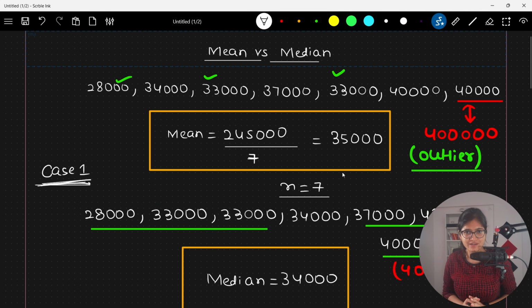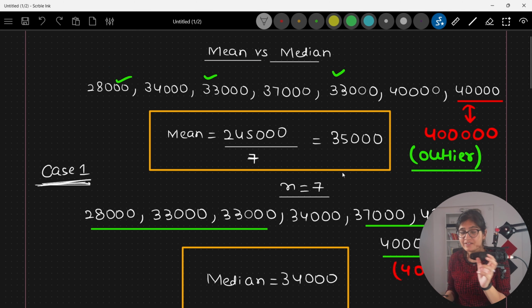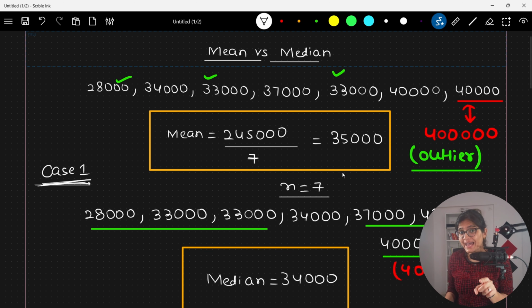That is the real objective of today's video, where I just want to make sure that everyone understands that whenever there is an outlier, it's always said that median is preferable as compared to mean. Why is that so? I think that particular part is pretty much clear to everyone. So with this, I would like to end this particular video. In the upcoming video, we will see about the shape. I hope everyone remembers that in shape, we need to discuss two parts. One is the symmetric shape. The other is the non-symmetric shape, where we either have left skewed or right skewed. So we need to understand both aspects of them, right?